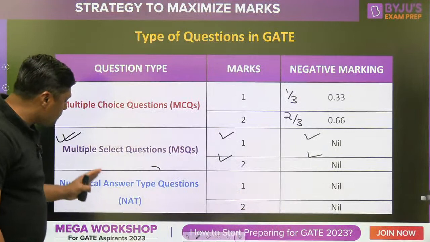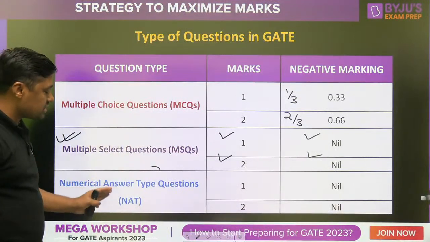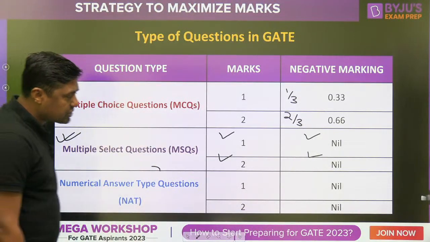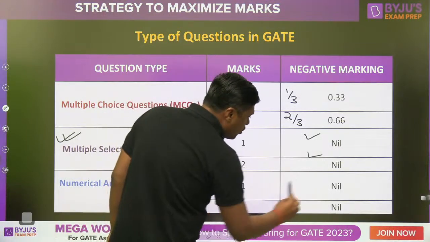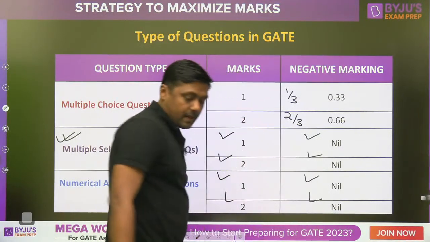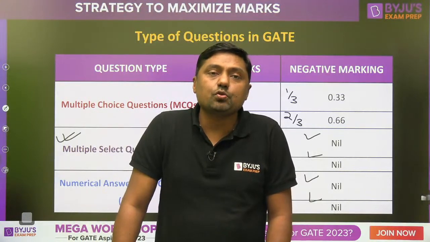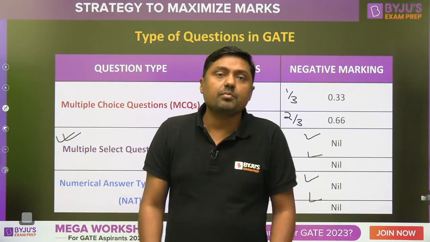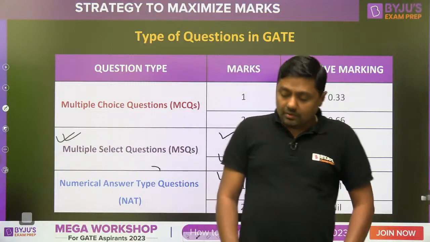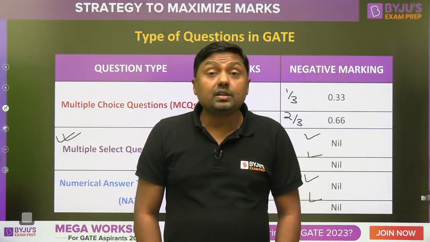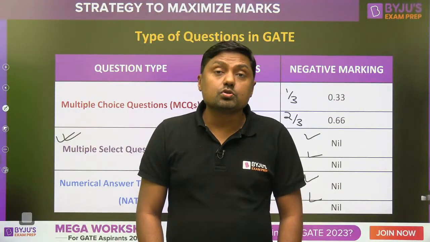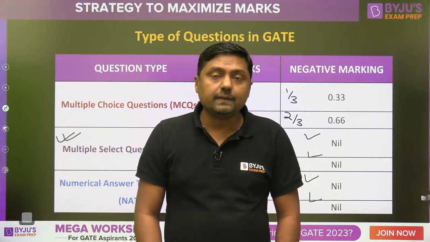Third, numerical answer type questions, NAT type questions, 1 marks and 2 marks, no negative marking in these questions. Now do you have any idea in last year how many MCQs? Anyone? Rajneesh, any guess? Sameer, can you tell how many questions came based on MCQs, multiple choice questions, right?